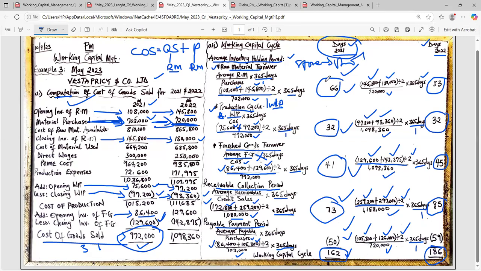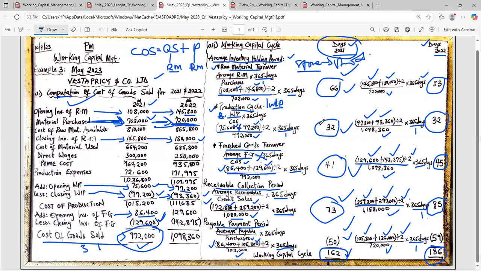It therefore means that the raw material spends 66 days in the store before it gets to production. Am I communicating?